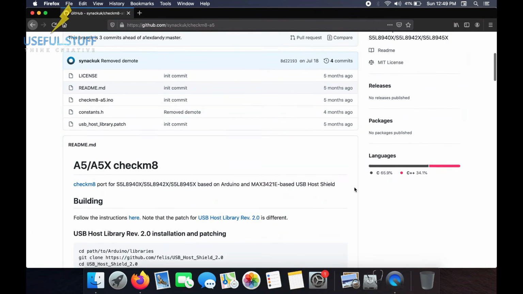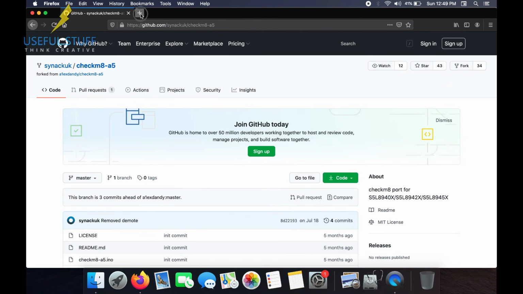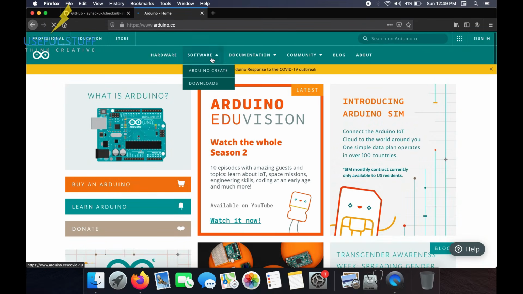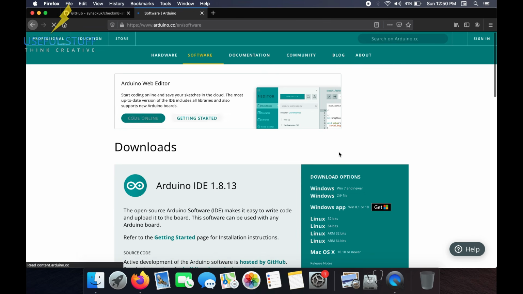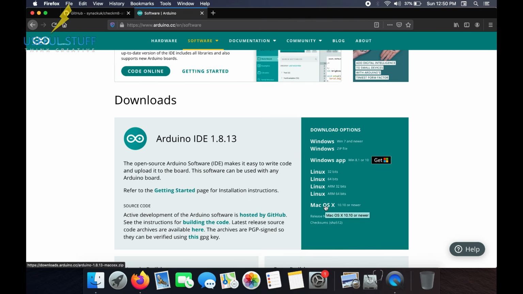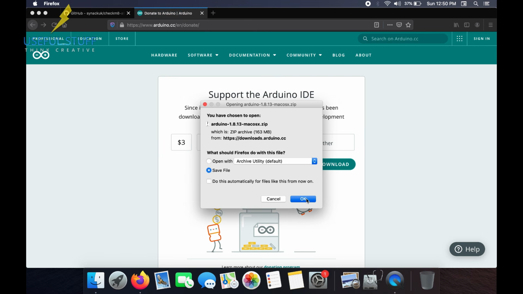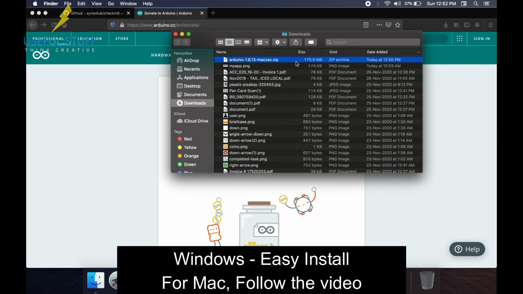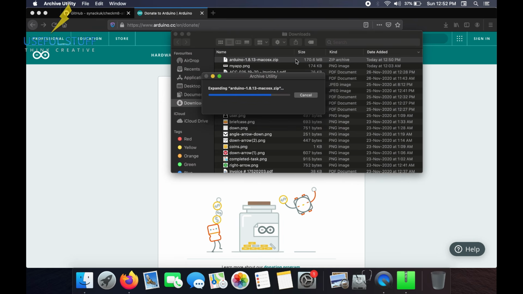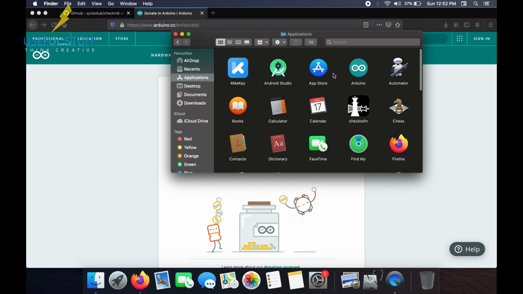I've provided two links in the description box, link 1 and link 2. So open both of them. Download Arduino application from the second link. If you are on a Windows, download it for Windows, and if you are on a Mac, download it for Mac. Once you have downloaded it, now you need to install it. So for installing, double click the file and then drag the Arduino application to the applications folder.